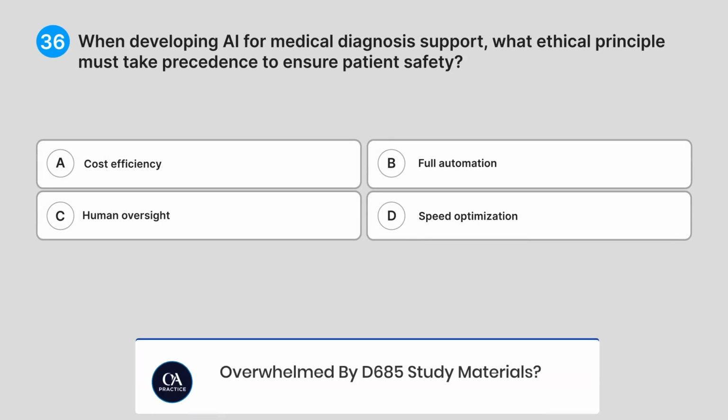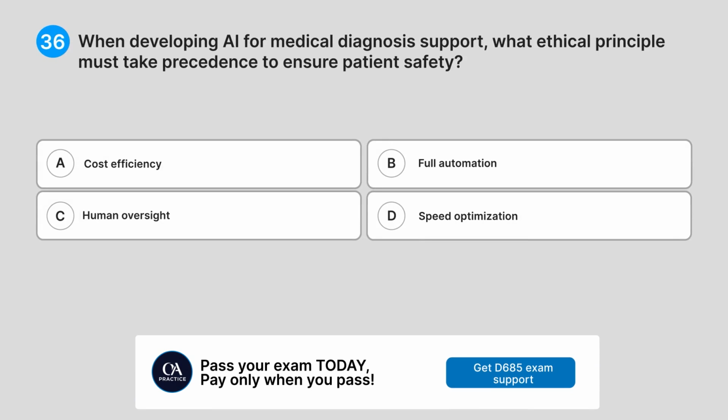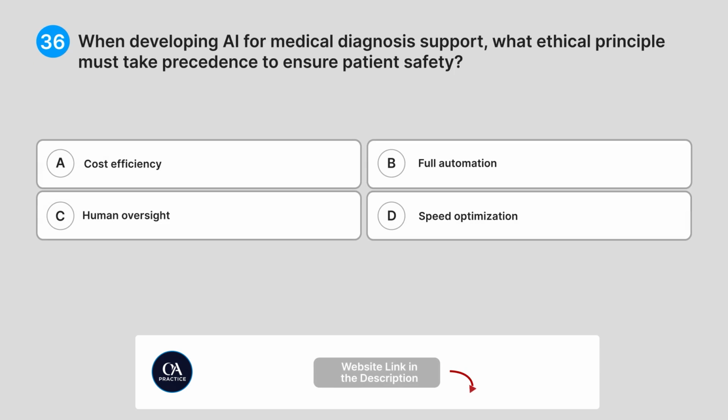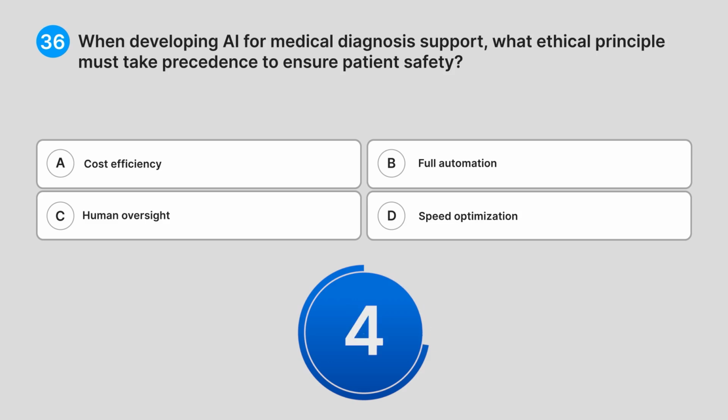36. When developing AI for medical diagnosis support, what ethical principle must take precedence to ensure patient safety? A. Cost efficiency. B. Full automation. C. Human oversight. D. Speed optimization. Do you know the answer?